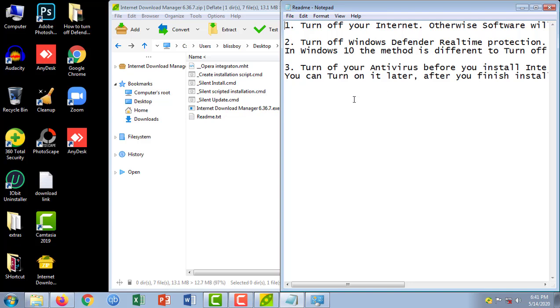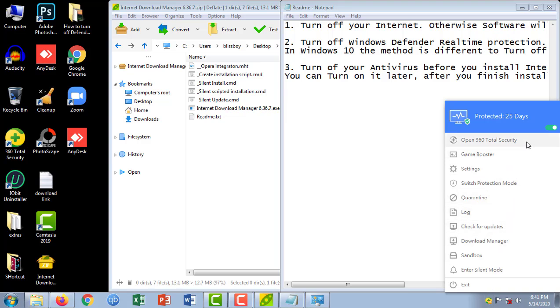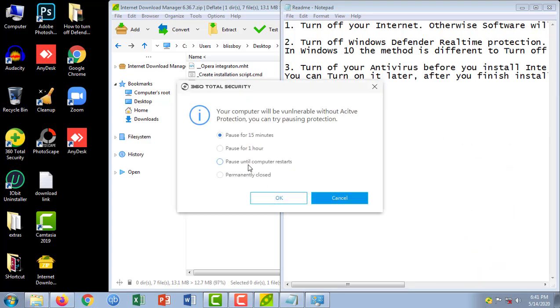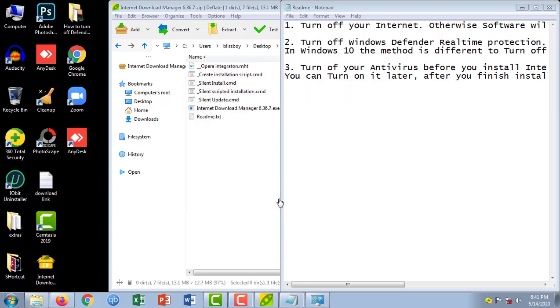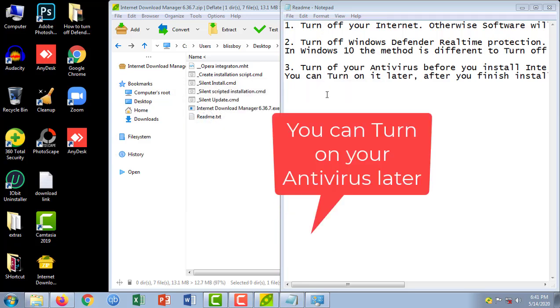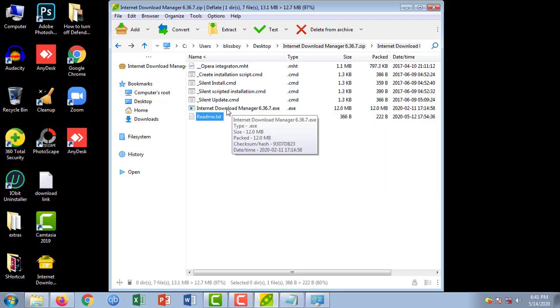So after that you have to turn off your antivirus also. So I have here this 360 Total Security antivirus. I will right click it and then I will turn it off. I will permanently close it. So these 3 important steps must be followed before we install Internet Download Manager.